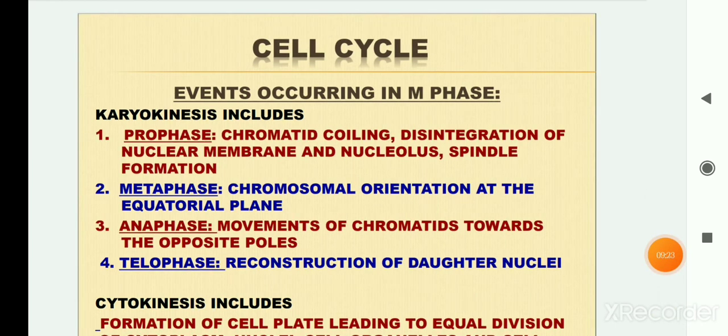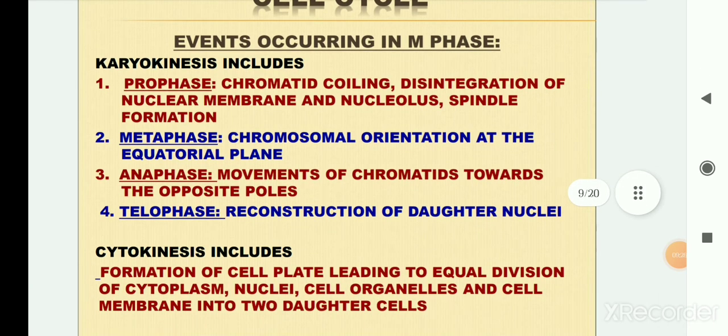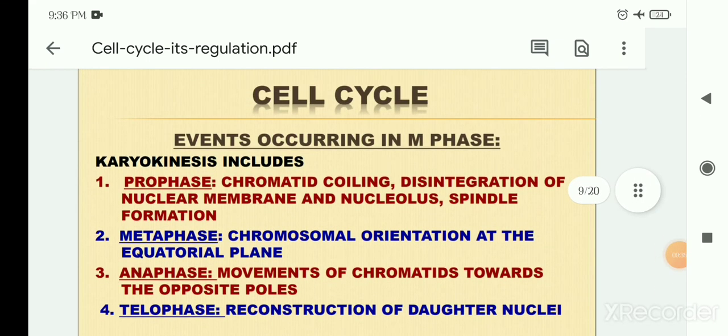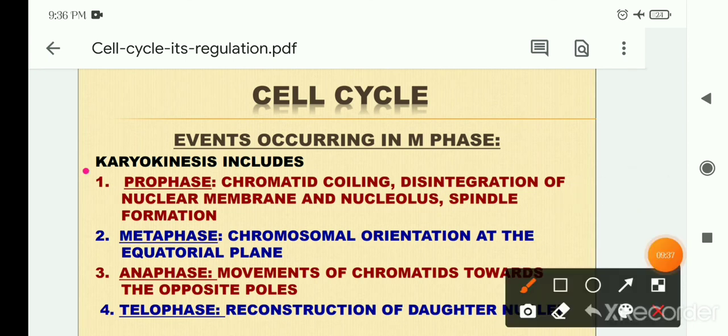So what are the main events occurring in the M phase? I already told you that karyokinesis and cytokinesis are the two important processes that generally occur in this phase: karyokinesis, the nucleus division, and cytokinesis, the division of the cytoplasm, which leads to the formation of two new daughter cells.